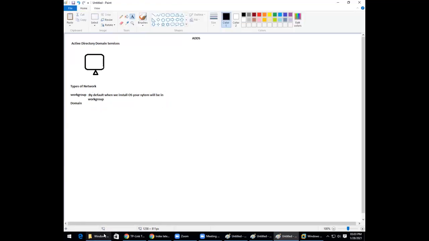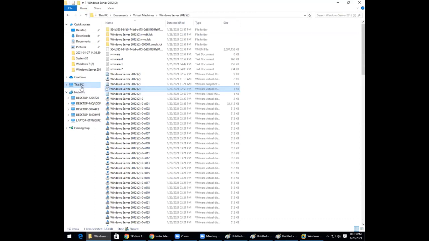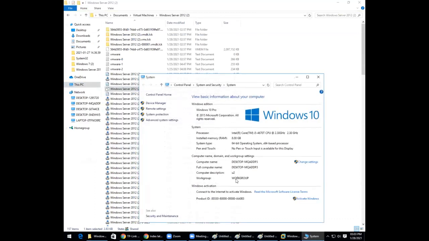Example: now you see here, this is my computer. If I go to this computer and properties, it is showing me workgroup. The same thing, when you check your computers also, it will show workgroup.